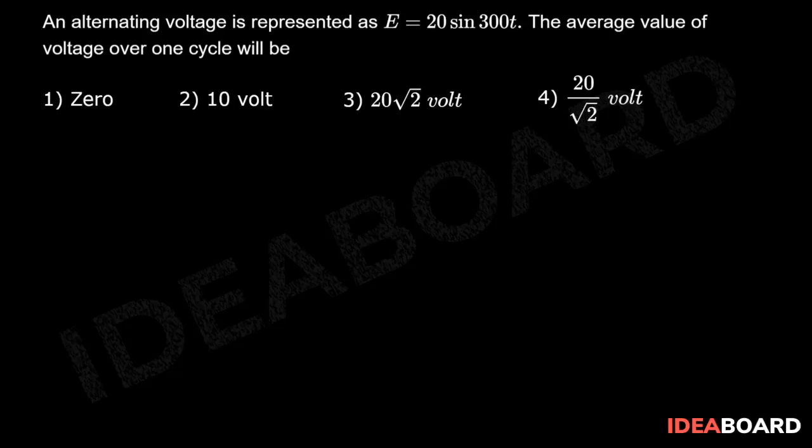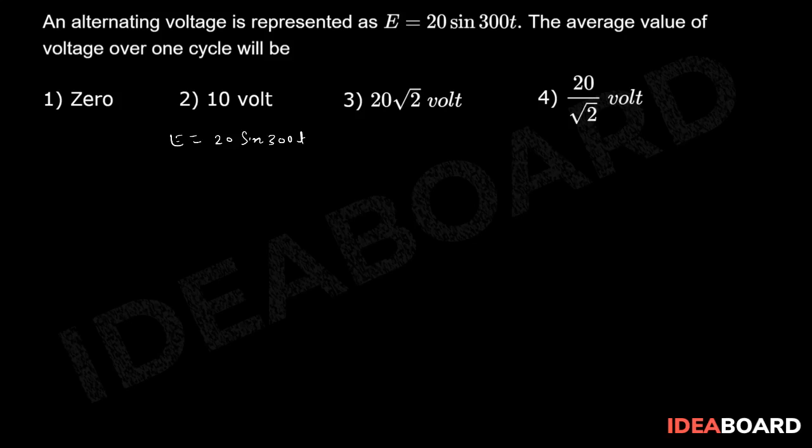An alternating voltage is equal to 20 sine 300t. The average value of the voltage over one cycle will be? So we have been provided that E is equal to 20 sine 300t.